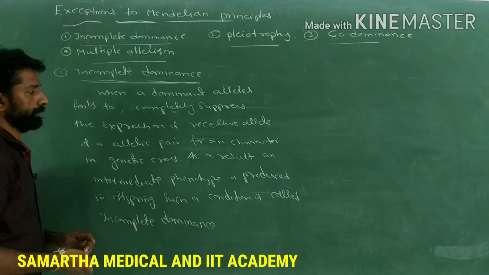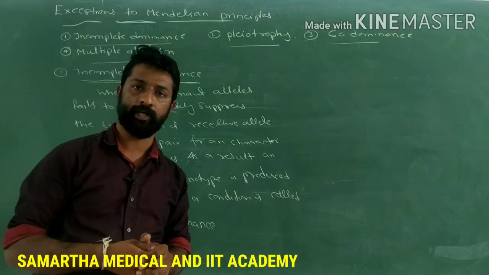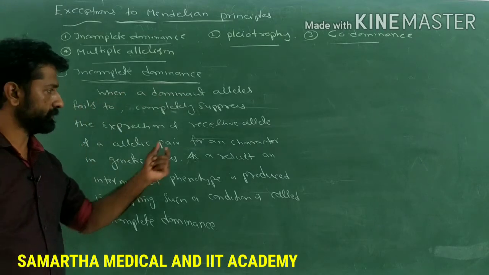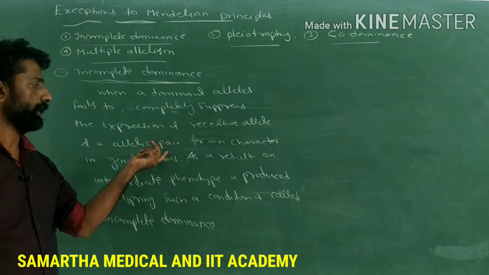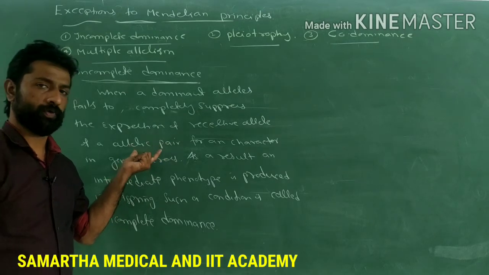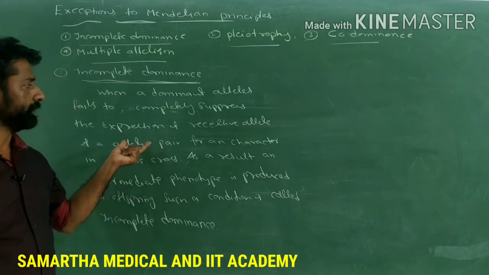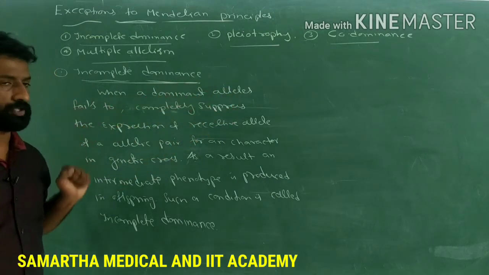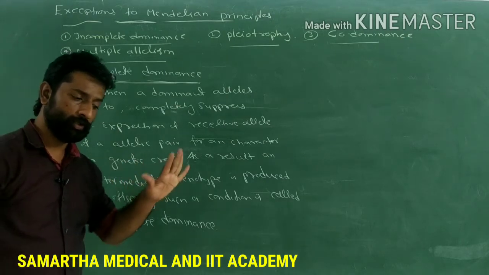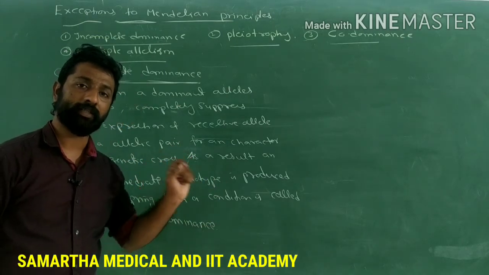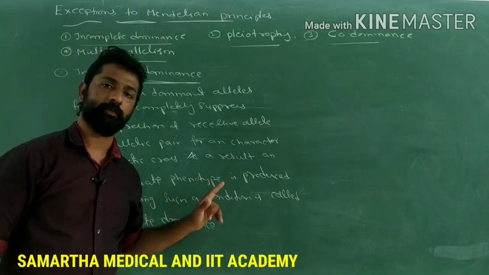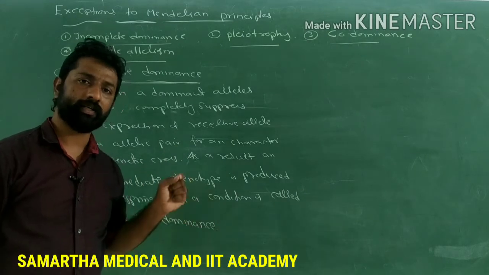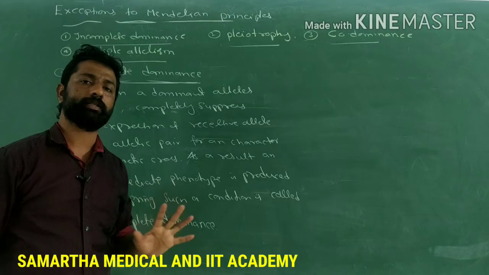See, so there is a clear explanation of incomplete dominance. When the dominant allele present in a pair of contrasting alleles for a particular character fails to completely suppress the expression of the recessive allele, it means it tried to suppress the expression of the recessive allele, but that suppression is not complete. Here suppression is nothing but dominance. The dominance of the dominant allele over the recessive allele is incomplete.